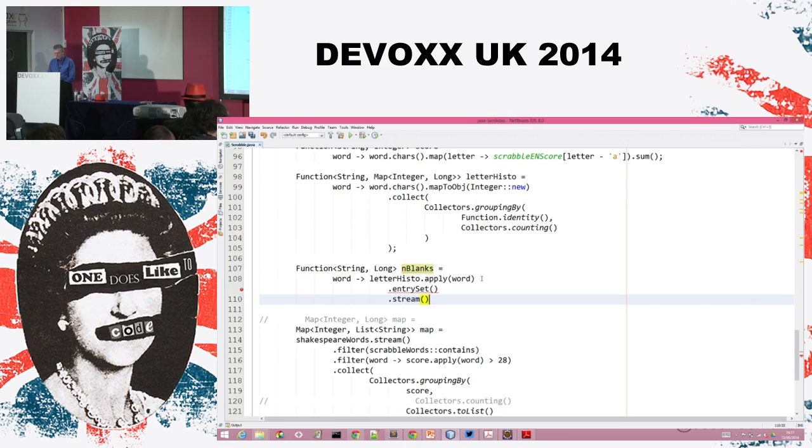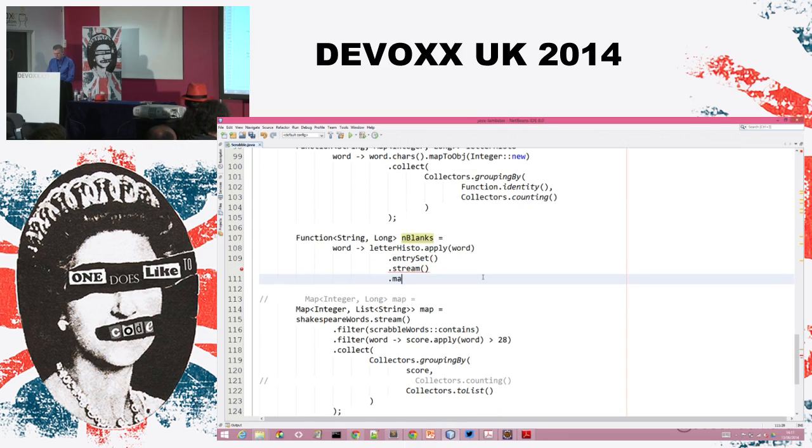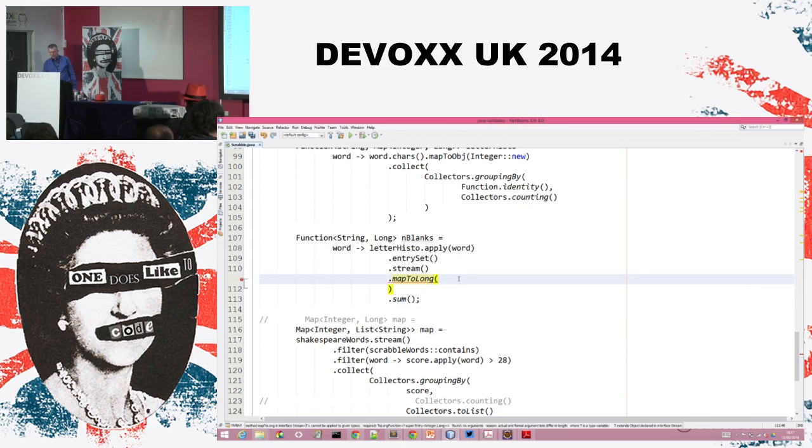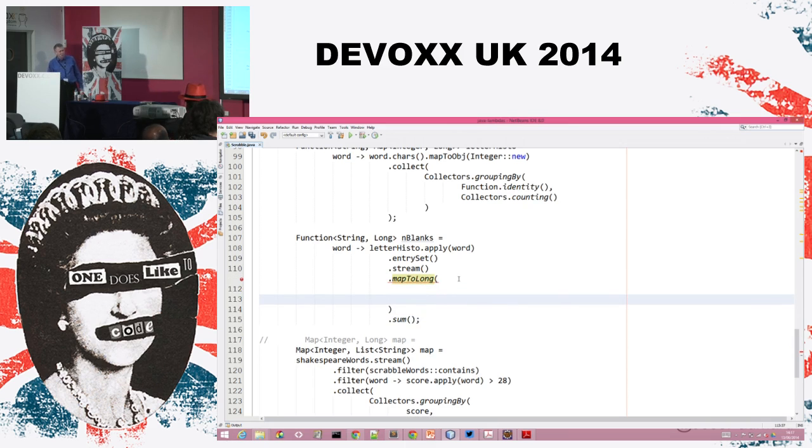Entry set, so on that entry set, I'll build the stream. And I'll map that to a long to be able to sum it up, because on the long stream, on the stream of numbers, I've got a sum method. And now what do I need in this mapToLong? I need to compute the number of blank letters I want to use to write that word. So I need to compare, basically, the entry. So this is an entry, a stream of entries.